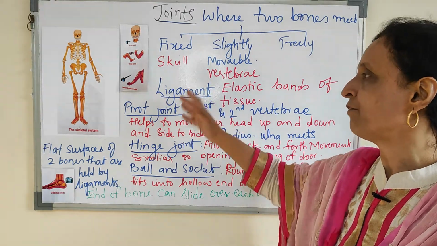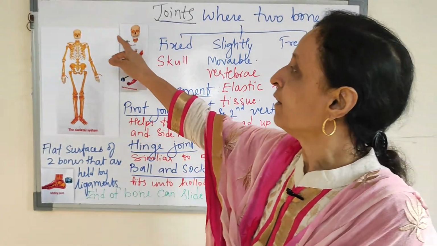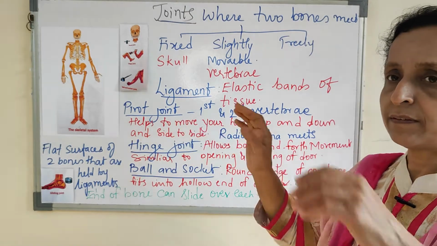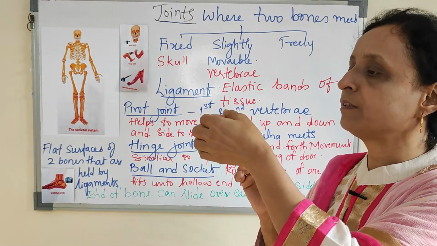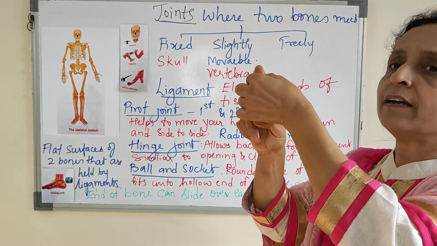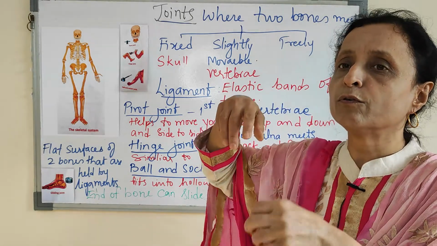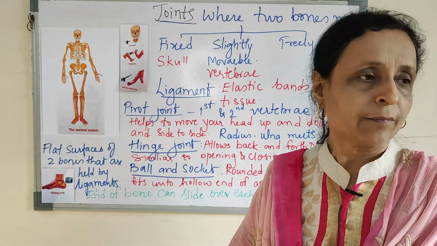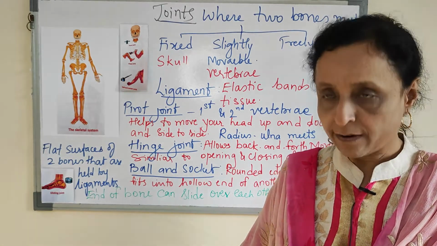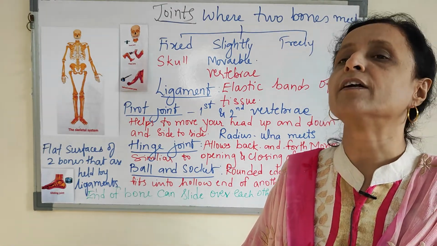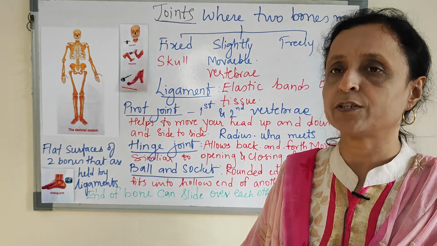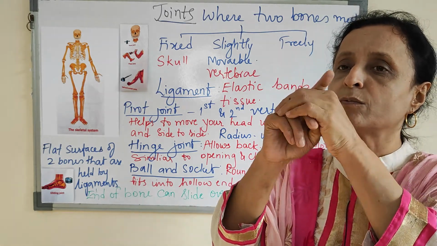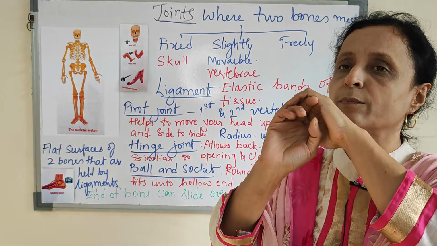Now, we will see some different types of joints. Here, between the first and second vertebra, a pivot joint is present. You are able to move your neck like this because of the pivot joint. Why? Because between the first and second vertebra there is a pivot joint, a ring which allows the movement of the head.